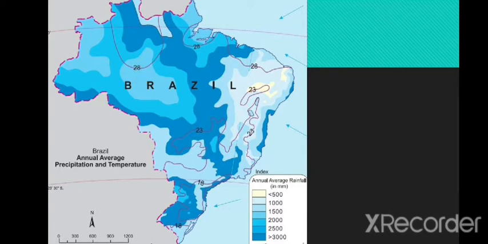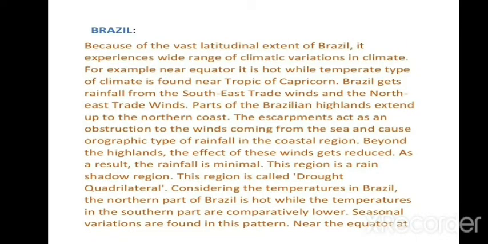And the Tropic of Capricorn, which is here in the southern side of Brazil, receives much less sunlight compared to the equator. So this region has a moderate type of climate. For example, near the equator it is hot, while a temperate type of climate is found near the Tropic of Capricorn. Brazil gets rainfall from the southeast trade winds and the northeast trade winds. Parts of the Brazilian highland extend to the northern coast.